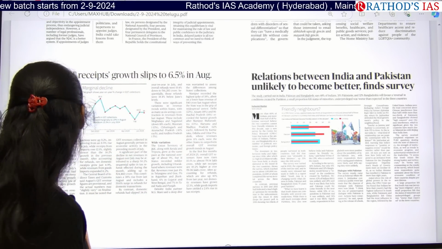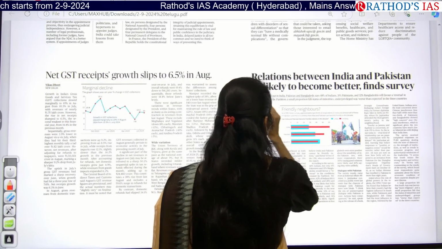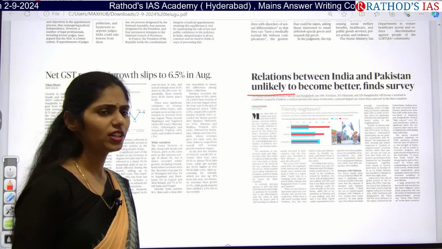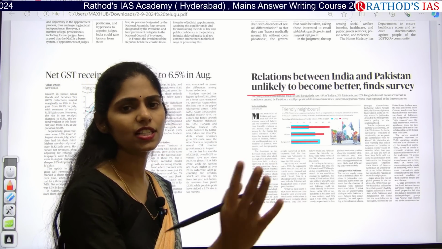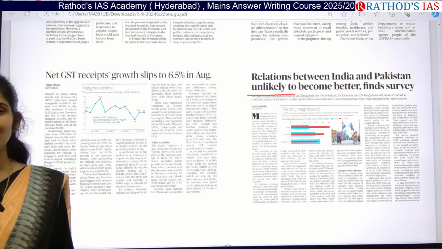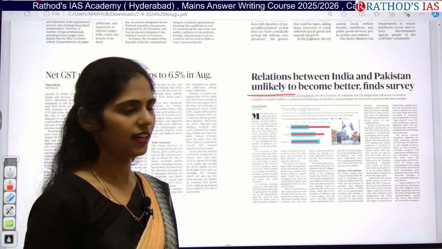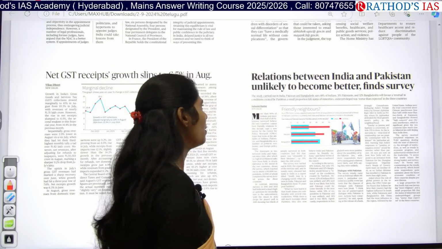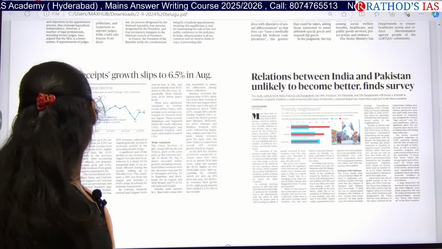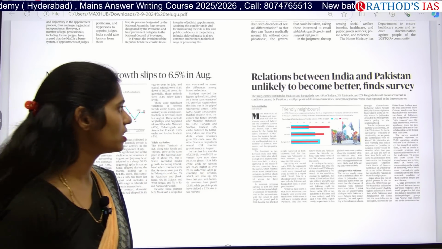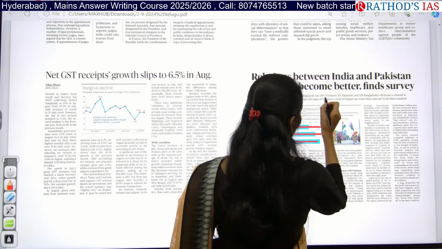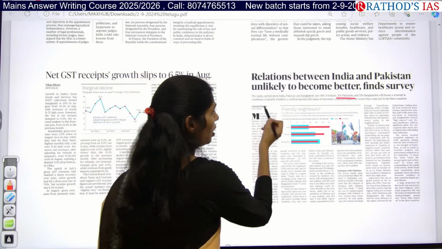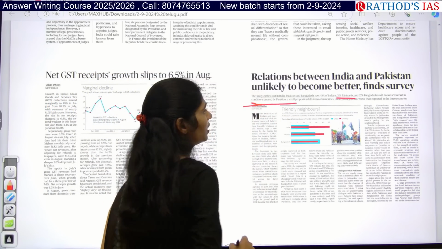And see this article: relations between India and Pakistan unlikely to become better, finds survey. I think the day before yesterday we discussed one article on the SCO, the Shanghai Cooperation Organisation, where Pakistan invited India, right? Here many studies are saying that the relations between India, Pakistan and Bangladesh are changing. Especially 48% of Indians, 31% of Pakistanis and 32% of Bangladeshis are in favor of reversing the conditions created by partition.